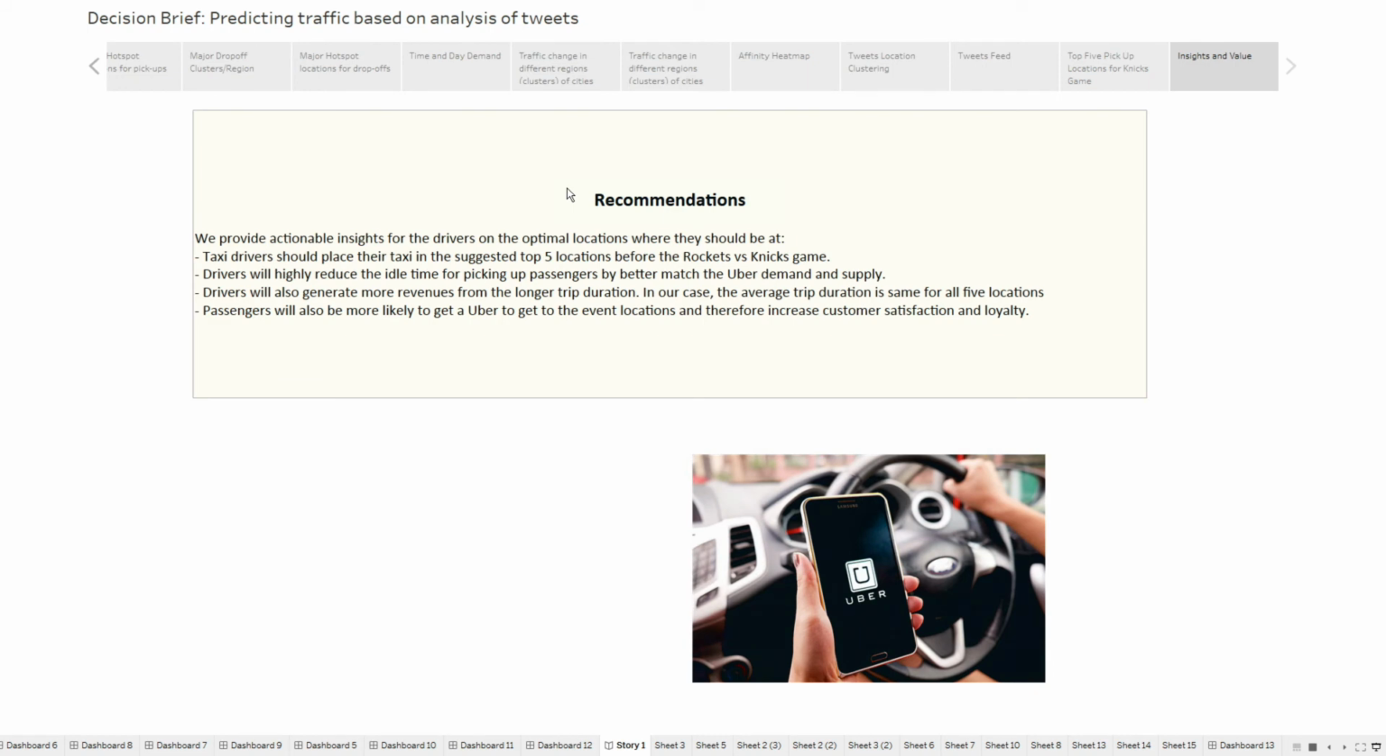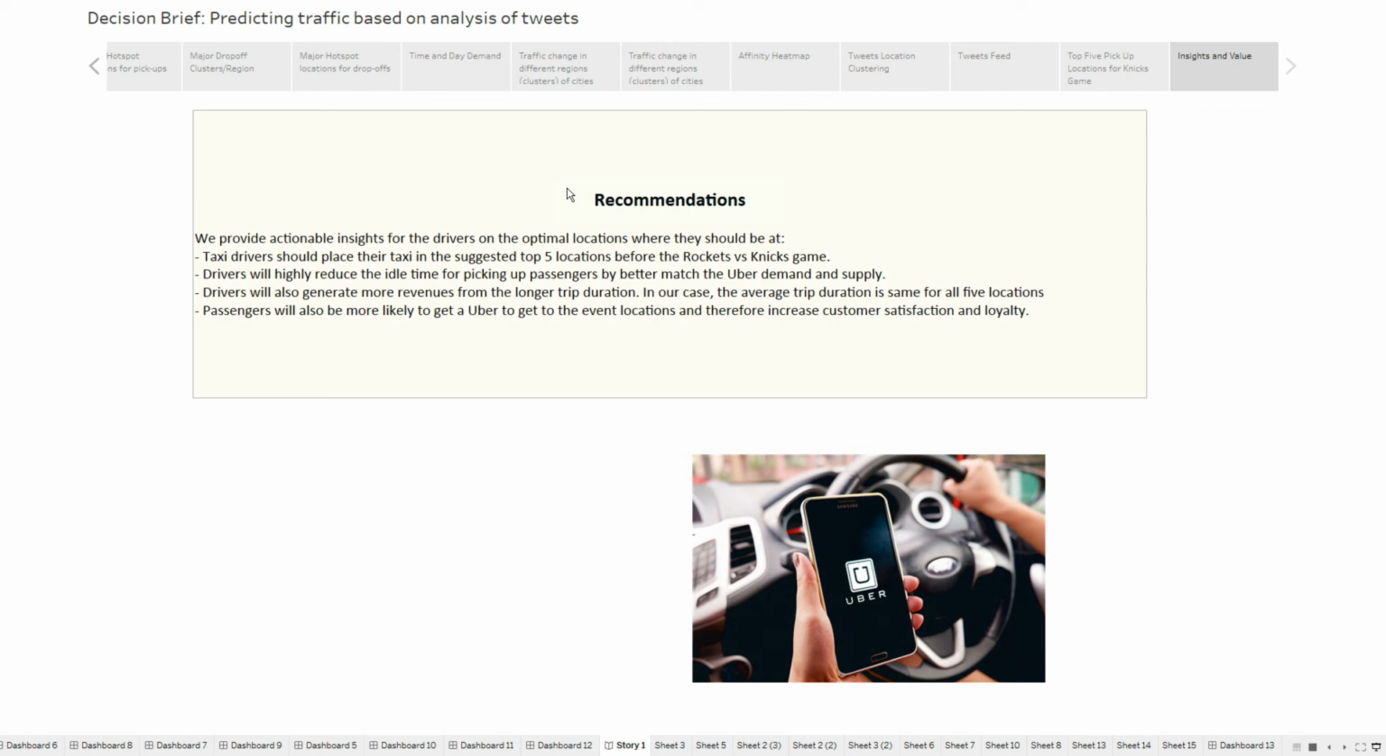They should place the taxis in these top 5 locations for the new Rockets versus Knicks games. We could simply change the data set from Rockets versus Knicks games to a different event, and our analysis is going to be solid for the new event. We can also reduce idle time by creating a better match of supply and demand, and generate more revenue by creating longer trip durations.